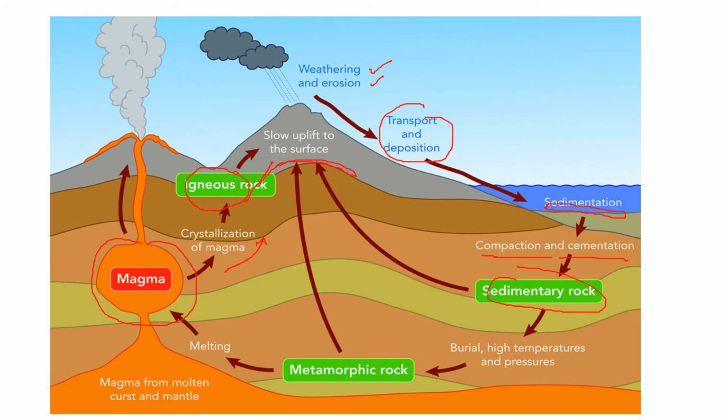Now this sedimentary rock, due to high pressure and temperature, can be converted into metamorphic rock, and that metamorphic rock can ultimately be melted to give you magma again, right? And there are processes where we can interchange among themselves also. Sedimentary rock also can contribute to raising the earth surface. Similarly, metamorphic rocks also contribute to raising the earth surface.